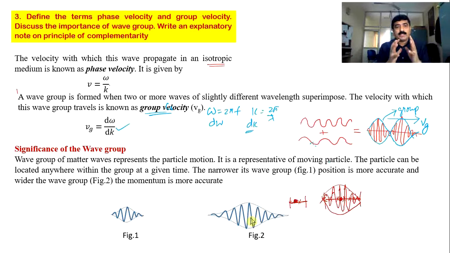So if you look at this explanation of the significance of the wave group, what comes to our mind? At a time we can have only one parameter accurately, for the other parameter there will definitely be some error. If you focus on the particle parameter, you lose information on the wave parameter, and if you focus on the position parameter, you lose the momentum parameter. So this is what is called the principle of complementarity.